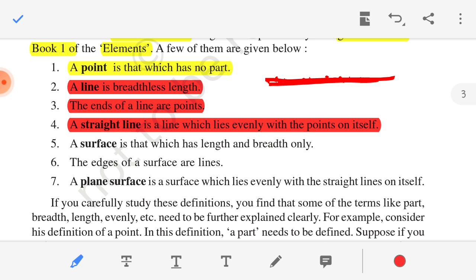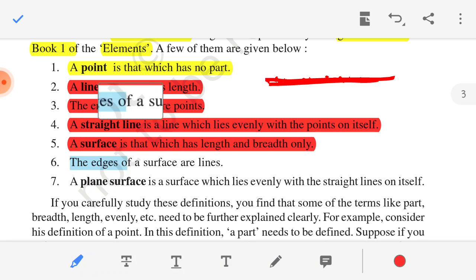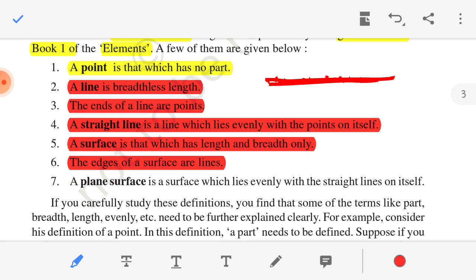Clear that? So a surface is that which has length and breadth only. In a surface there is only length and breadth. There is no height to the surface. The edges of a surface are lines. They may be curves or straight lines, but the edges of any surface are lines.